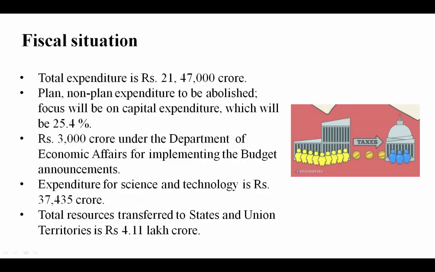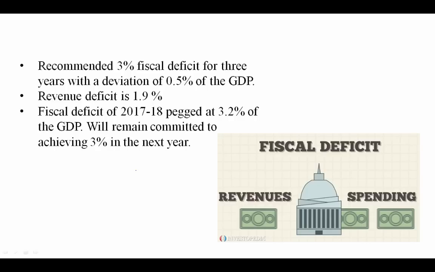Total expenditure is rupees 21,47,000 crore. And plan and non-plan expenditure to be abolished. Focus will be on capital expenditure. What capital expenditure? They want to make assets, they want to buy land and all these things, which will be 25.4%. 3,000 crore under the Department of Economic Affairs for implementing the budget announcement. Expenditure on science and technology is rupees 37,435 crore, which is very less as compared to China and other developing countries.